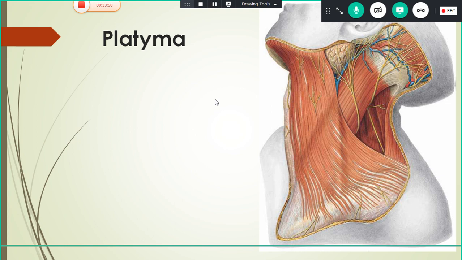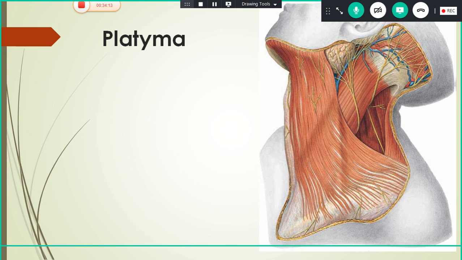Actually, it arises from the deltoid fascia. And it sweeps forward and medially, and part of the fibers get inserted into the lower part of the base of the mandible. Other fibers continue as risorius and get attached to the angle of the mouth. So this is also supplied by the cervical branch of the facial nerve.